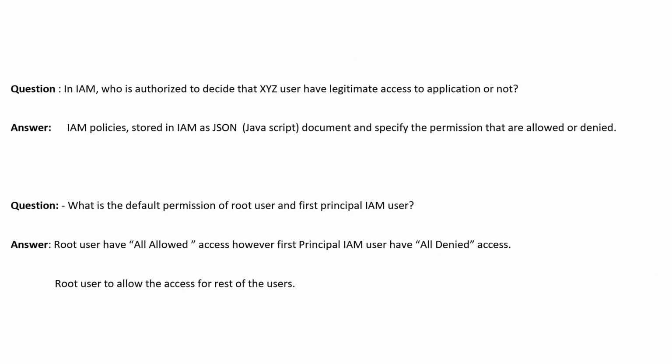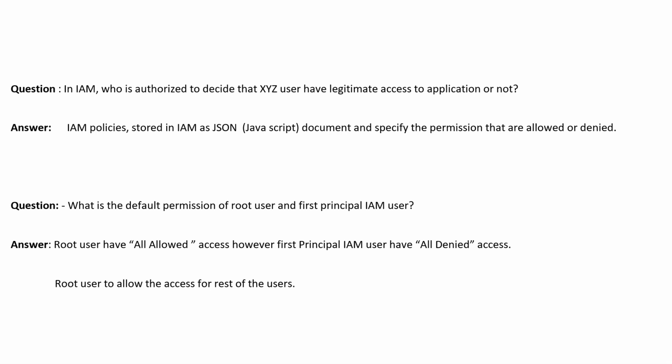In IAM, who is authorized to decide whether an XYZ user or application has legitimate access or not? So guys, we generally talk about IAM and we say that we have such policies in IAM. But in actuality, who decides the authorization to provide legitimate access to an application?